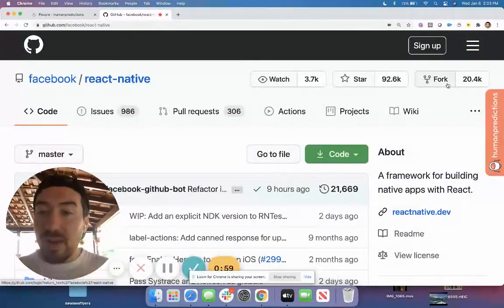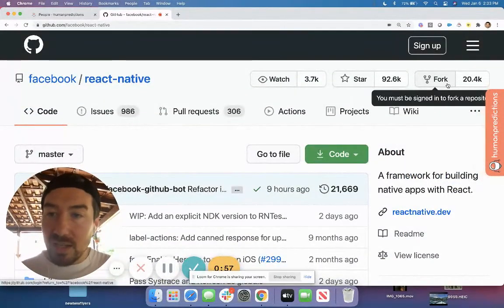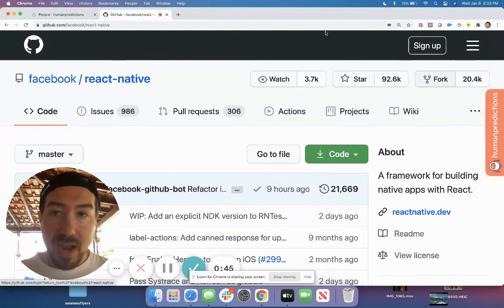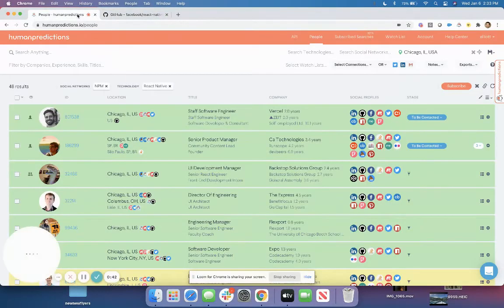This is an example of how Human Predictions is indexing against the skill React Native, and how we're finding you a lot of interesting React Native people that may not be on LinkedIn at all, or more commonly have just not updated their profile to reflect that they have learned React Native. And so those are the two big differences I wanted to point out today. We're tapped into dozens of niche communities that no other sourcing tools are. And the way that we're using people's participation publicly in those communities to better understand their skills is also something we have not seen others in the market doing.